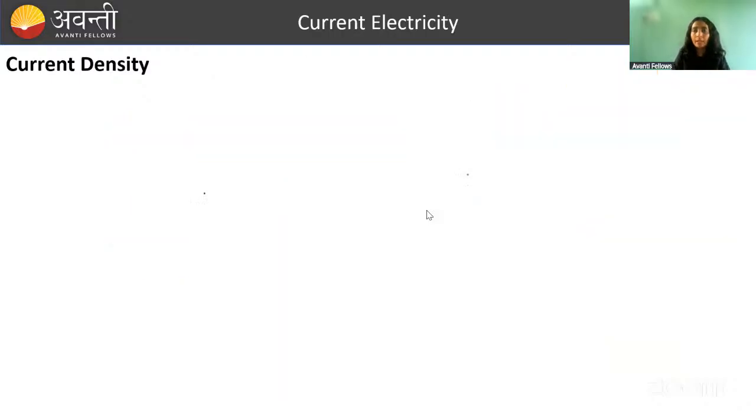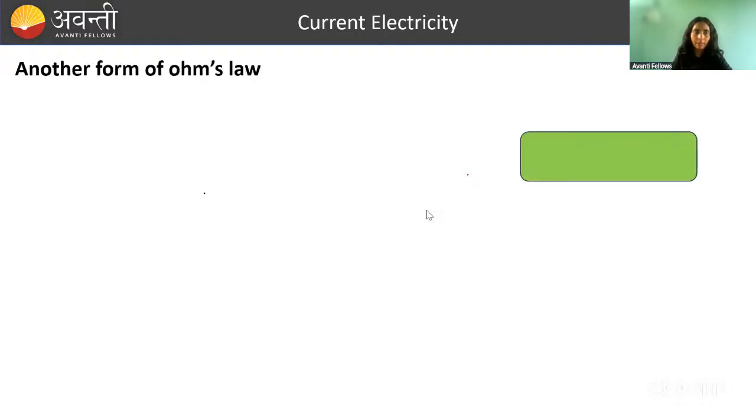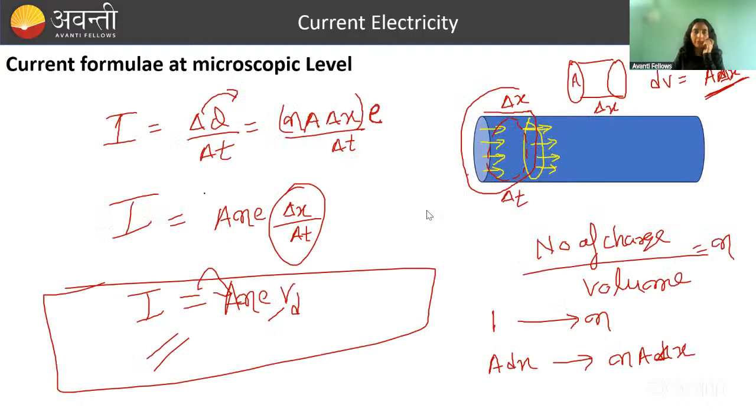In tomorrow's class we will be moving further with current density, we will learn, and then we will learn other forms of Ohm's law, then series and parallel combination of resistors, we will do some questions, and after that we will move ahead. If anyone has a doubt till here, tell me. Let's take 2 minutes for doubts. Any doubt or any suggestion, anything you want to share, everything is welcome.